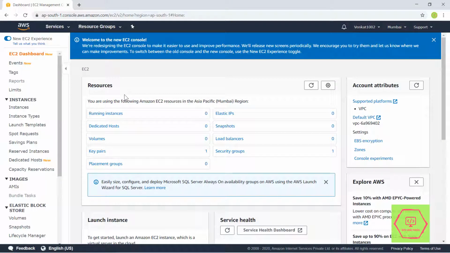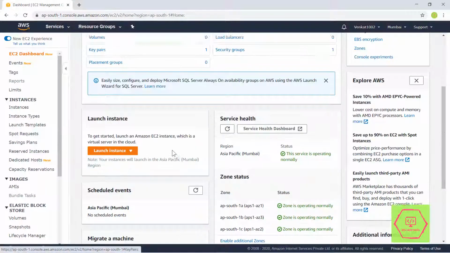The EC2 dashboard here shows all the details that we want to know. Running instances, that is, if we have created any instance and that is running in the background, it will be shown here. Elastic IPs. Elastic IP is nothing but a permanent IP address that is assigned to us. This Elastic IP service is also charged exclusively. Then snapshots. Snapshots is nothing but a screenshot of the virtual machine. Volumes. Volumes refers to the amount of storage volumes that we have added apart from the default storage. And key pairs. Key pair is nothing but the security credential that we have created and used in the EC2 instances.